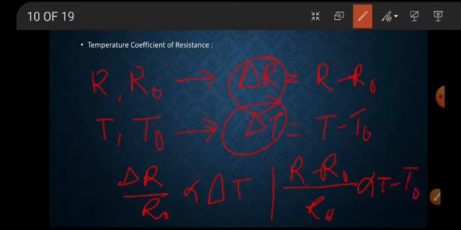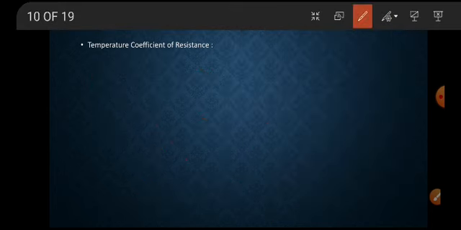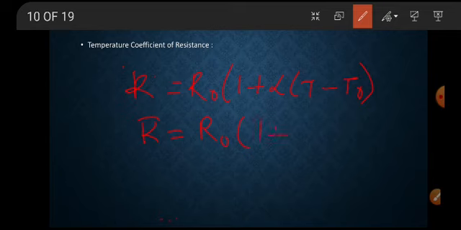So from this you can say that R equals R0 into (1 plus alpha (T minus T0)), or you can say that R equals R0 into (1 plus alpha delta T).